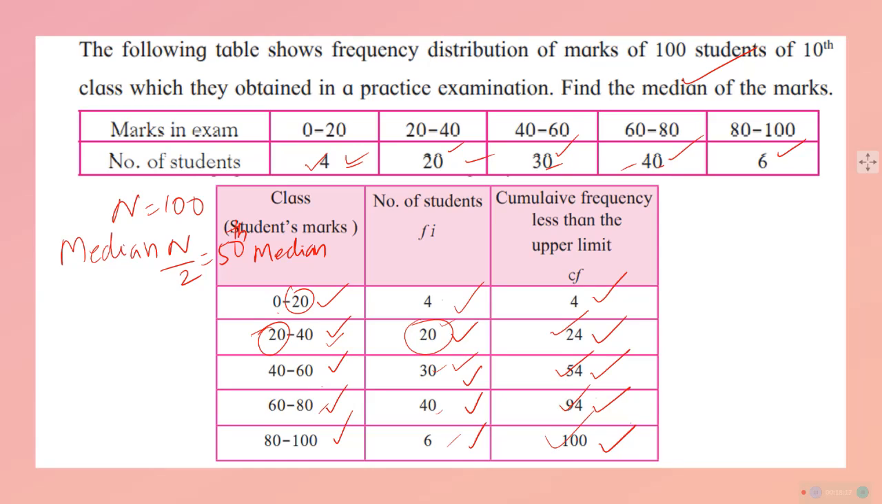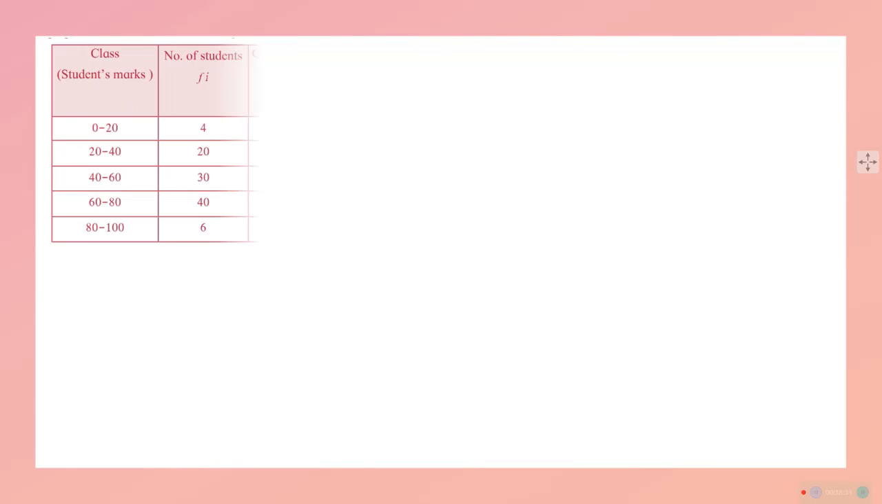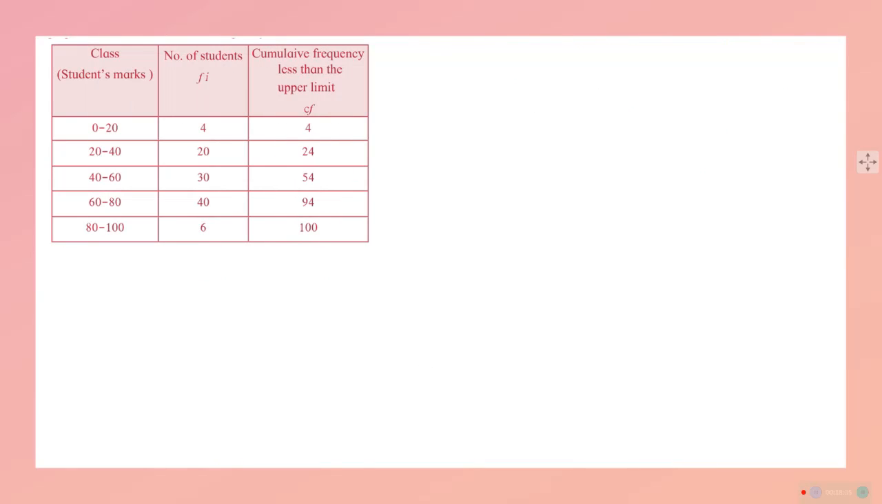From this we conclude that there are 24 students who scored between 0 to 40, but from 20 to 40 there are only 20 students. This is very important, the study of the table and its representation. So how to find out the median? Median to find out नहीं किया, सिर्फ table बनाया है. So we have to go ahead to study the making of median of the table.